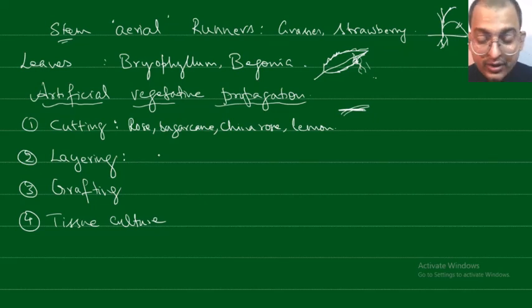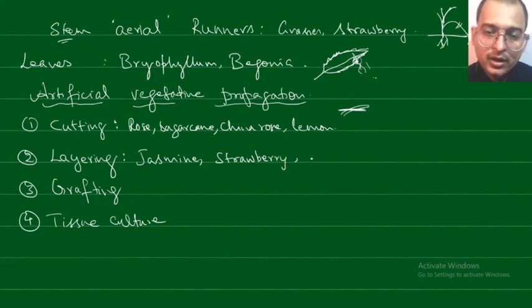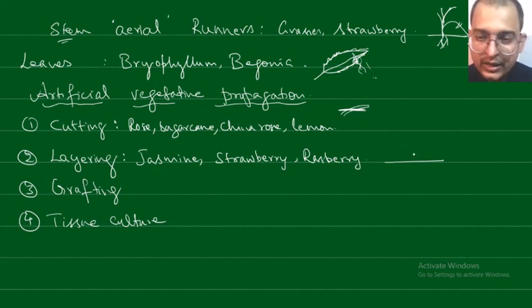What is layering? In plants like jasmine, strawberry, raspberry, similar to what we saw in the case of the runner, in that way it is formed. And even if it is detached from the original plant, it will still propagate into a new plant.